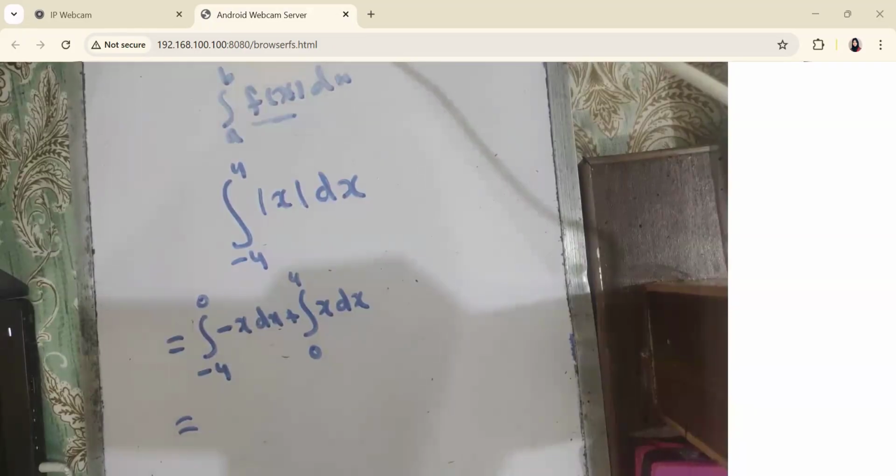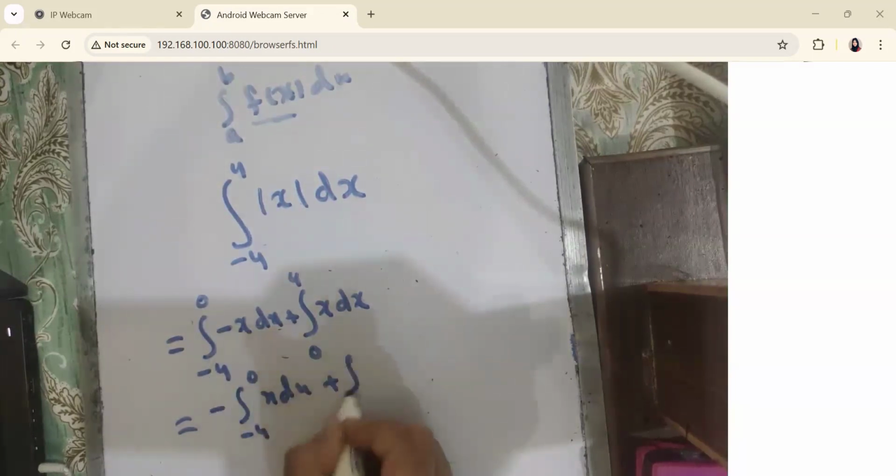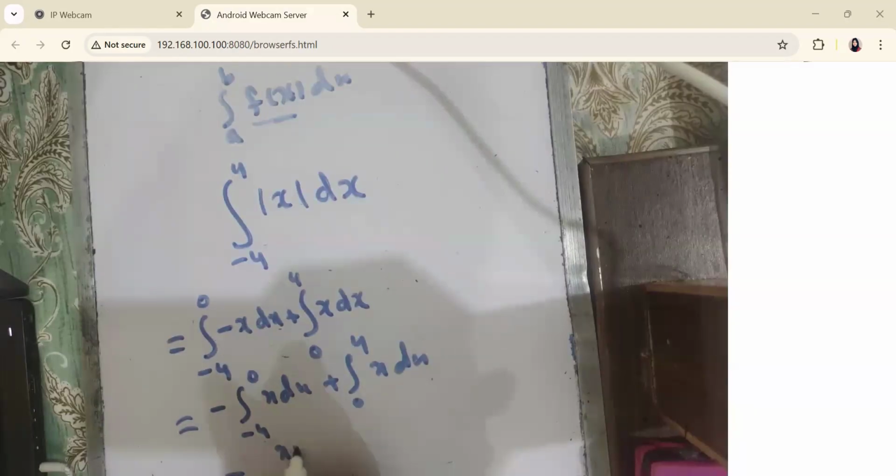Now we can solve. Now this is a simple integral. We will take out the minus, and it is minus the integral from minus 4 to 0 of x dx plus the integral from 0 to 4 of x dx. Now we can simply solve that. x square over 2 plus x square over 2. But we have different limits of integration, so I cannot write a combined limit.